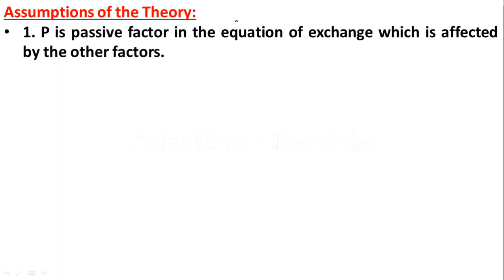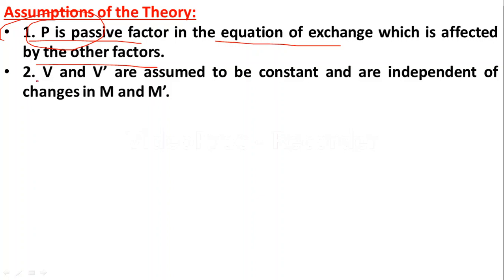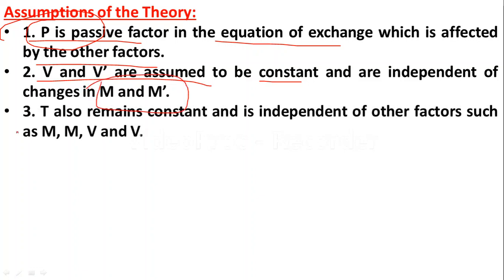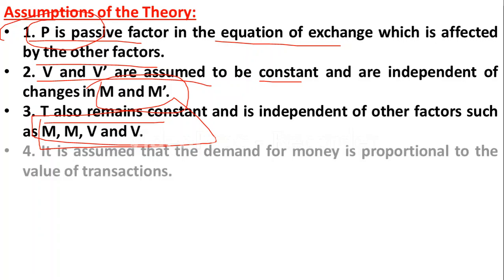Next, there are some assumptions of Fisher's equation. Assumption 1: in Fisher's theory, P is a passive factor in the equation of exchange, which is affected by the other factors. You must remember these assumptions. Then V and V dash are assumed to be constant and independent of M and M dash. Then T is also constant and independent of M, M dash, V and V dash.